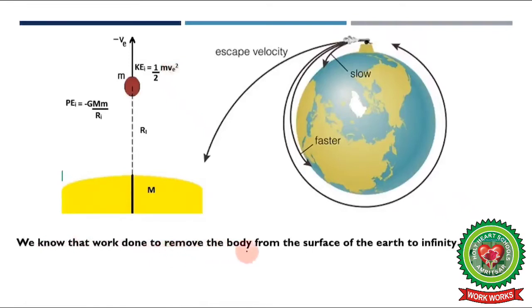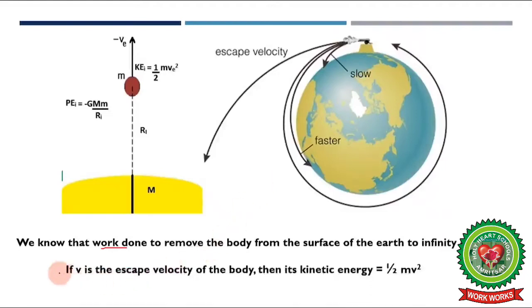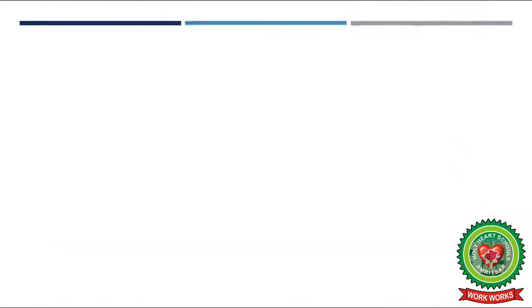work done to remove the body from the surface of the earth to infinity is GMm divided by r, where G is the gravitational constant, capital M is the mass of the earth, small m is the mass of the body which is going to be projected, and r is the radius of the earth. So this is the amount of work done to remove the body from the surface of the earth to infinity. But if v is the velocity of the body, then its kinetic energy will be half mv square. So let's see how we are going to derive this relation.